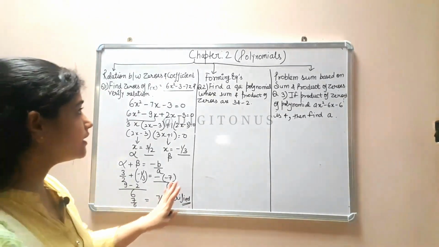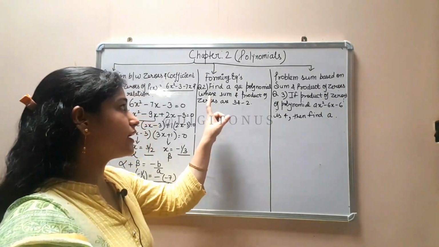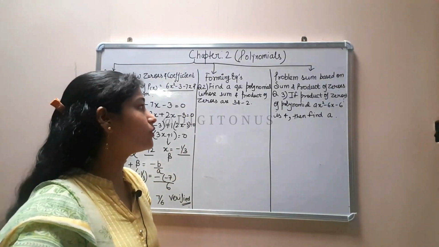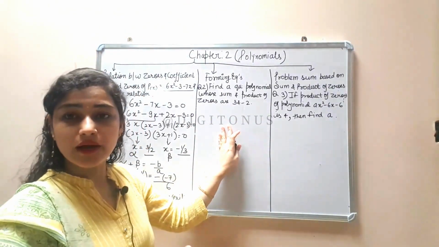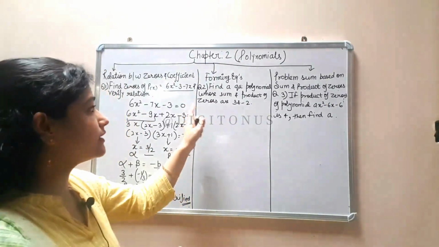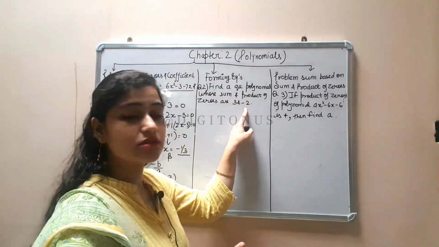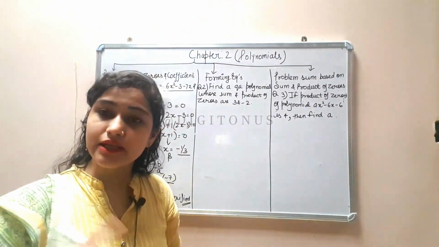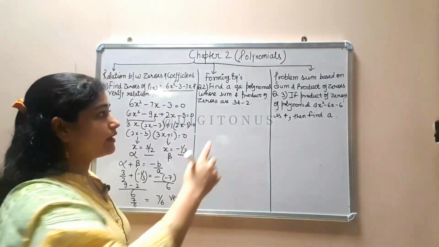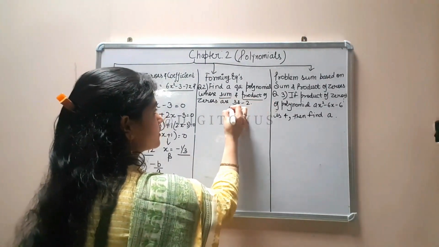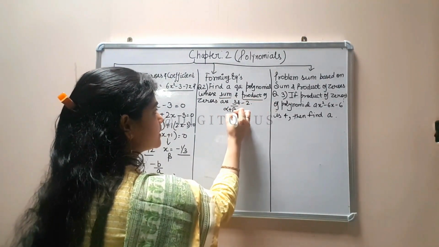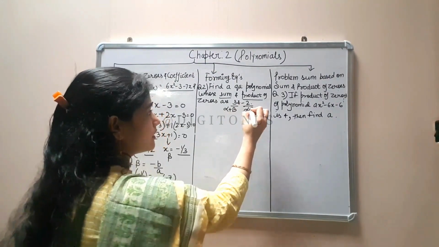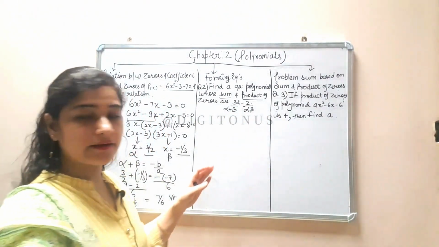Okay, easy. Now the second topic is find a quadratic polynomial whose sum and product of zeros are given. Students, listen carefully: sometimes they will give the sum and product of zeros, and sometimes they will give you only the zeros. So what to do if they have already given the sum and product? This is the value of alpha plus beta and this is the value of alpha beta. Don't find it again and again.